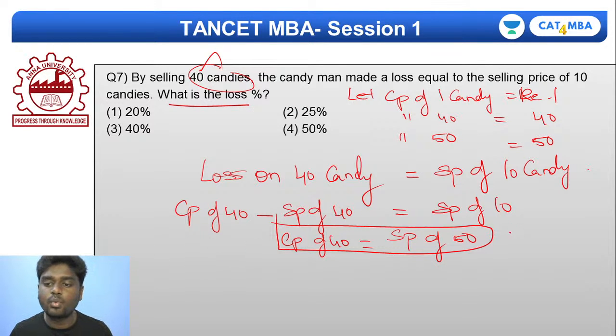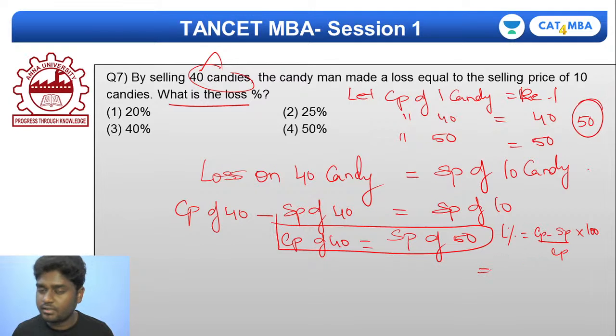So loss percentage is actually CP minus SP by CP into 100. If I fix the number of candies to be 50, what will be the cost price of 50 candies? Cost price of 50 candies will be 50 rupees, minus the selling price of 50 candies.